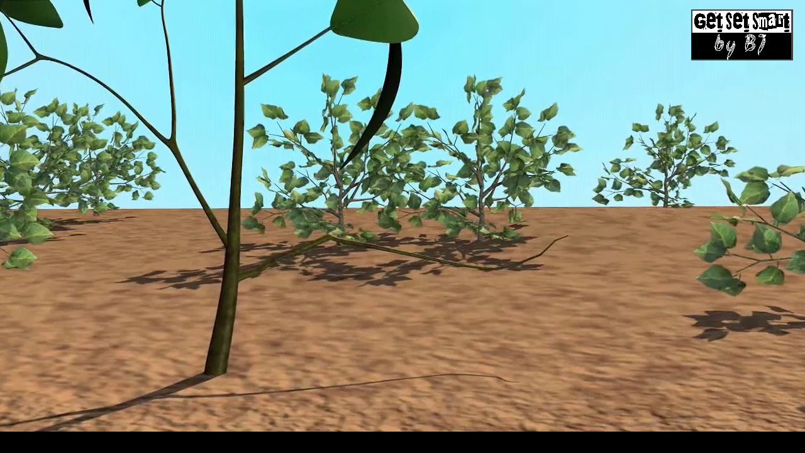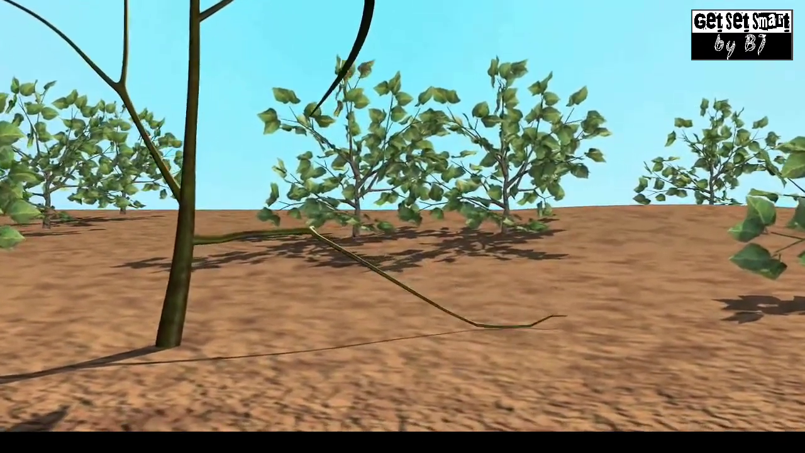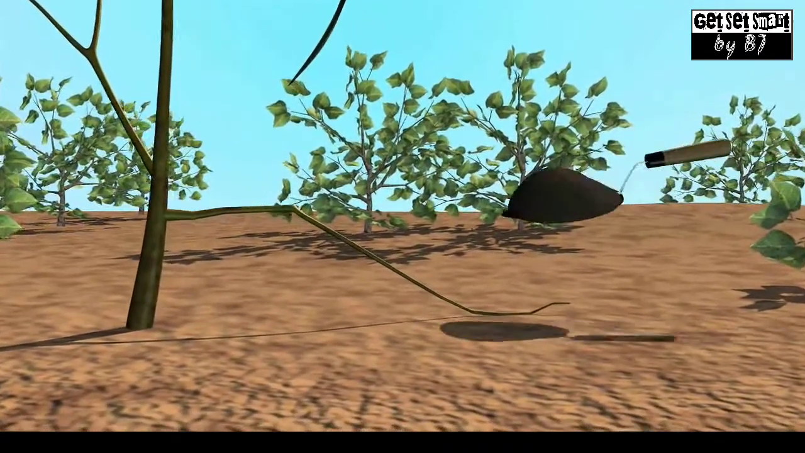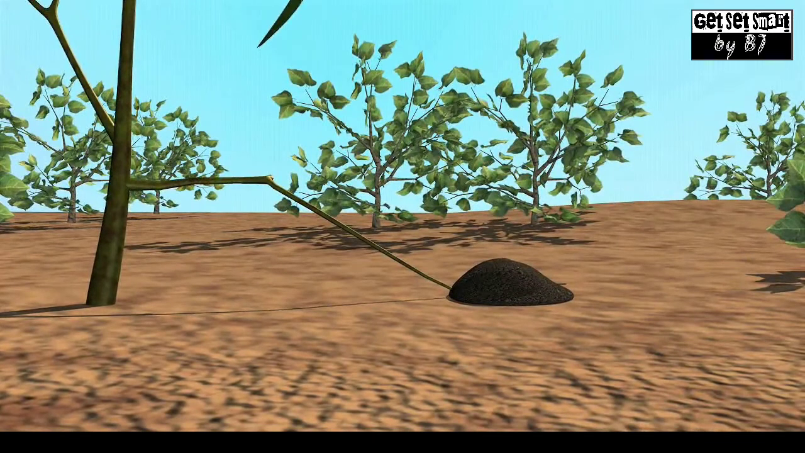In layering, a young healthy branch is bent down towards the ground and covered with moist soil. After some time, roots develop from the covered part. This is called the layer. This branch can now be cut to form a new plant.